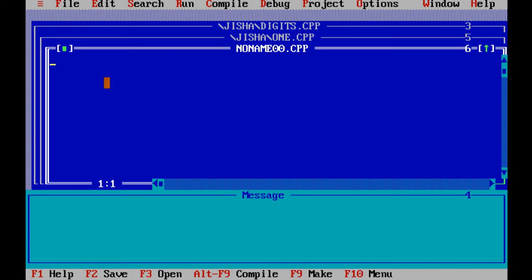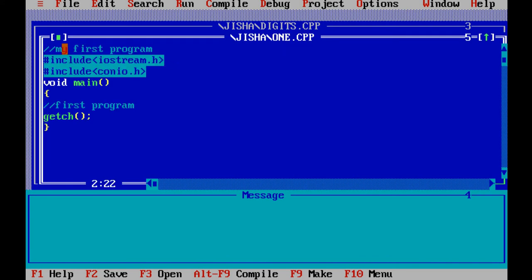Then type your program. After typing the program, you can save it. First type the first comment, my first program, then #include iostream.h, #include conio.h, then void main, opening bracket, one more comment statement, then one get, closing bracket. This is the program.